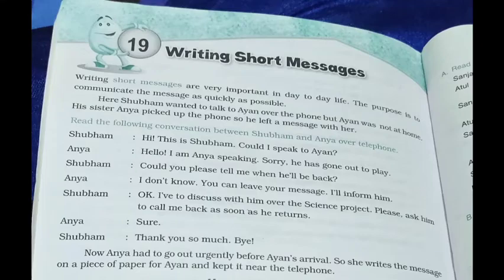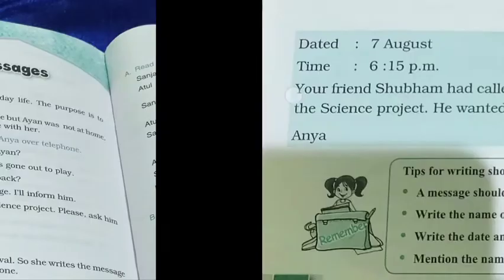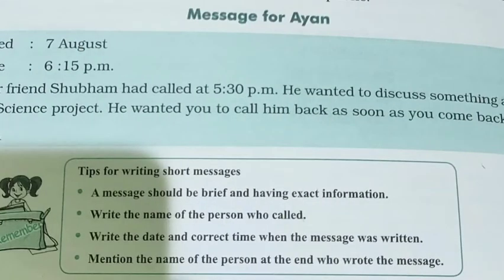Okay. So now Anya is given the task of writing the message. Here is the format of the message. Message for Ayan. First of all, date it. Then the time. Then you simply write the message, and underneath it you write your name so that the person who is reading it is aware that you have written the message.